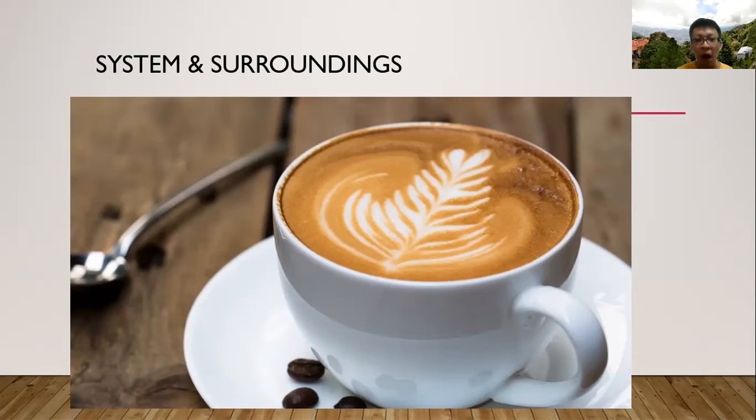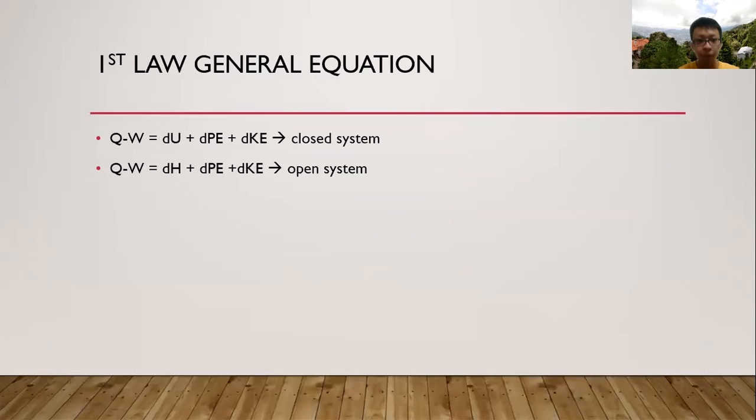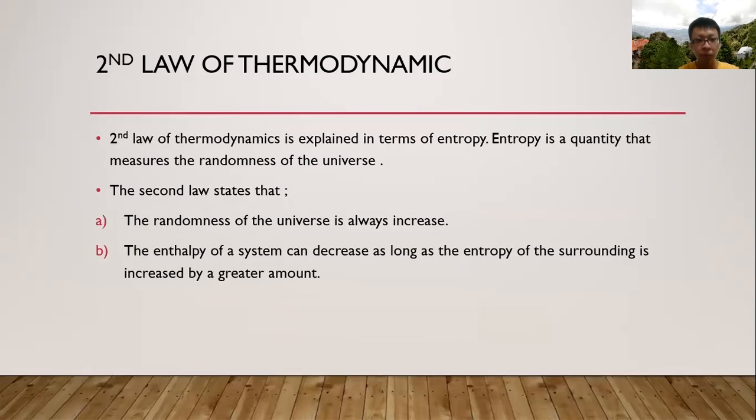Energy will transfer from a place of high amount to a place of lower amount. So that's why we need the second law of thermodynamics. The second law of thermodynamics states the direction of the energy flow. It is explained in terms of entropy. Entropy is a quantity that measures the randomness of a universe. The second law states that the randomness of a universe is always increased. The entropy of a system can decrease as long as the entropy of the surroundings is increased by a greater amount. For the second statement, you will understand after I explain the conditions with examples.